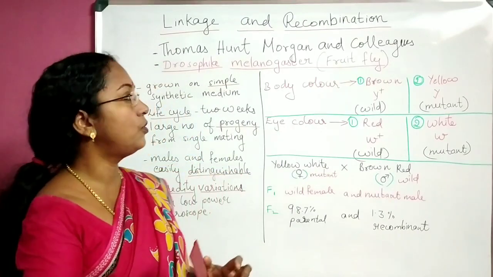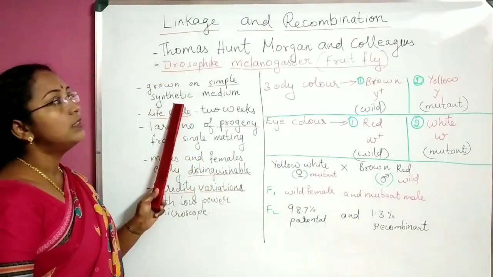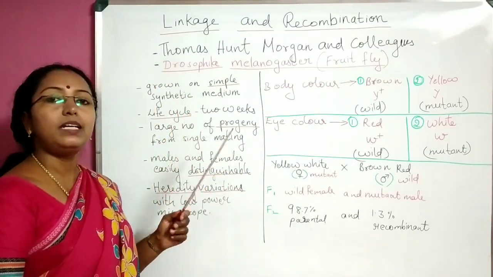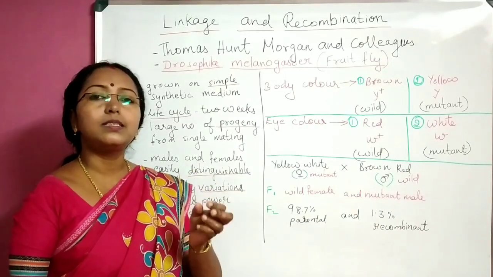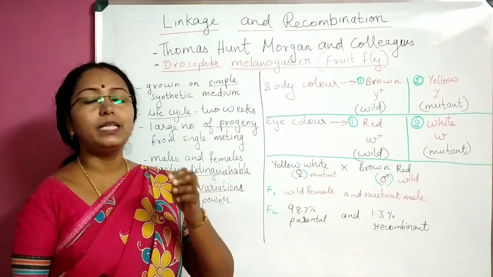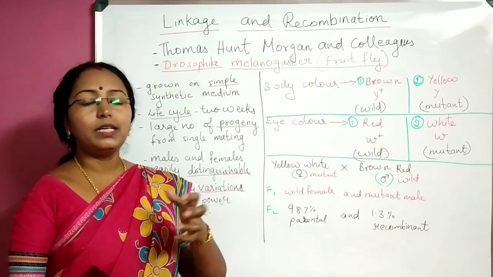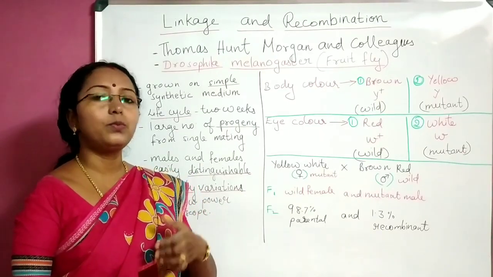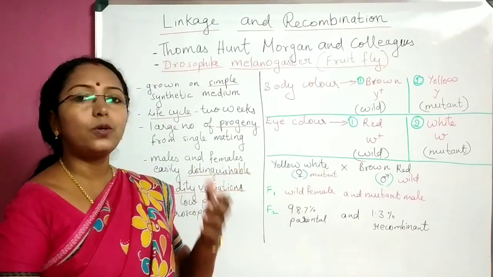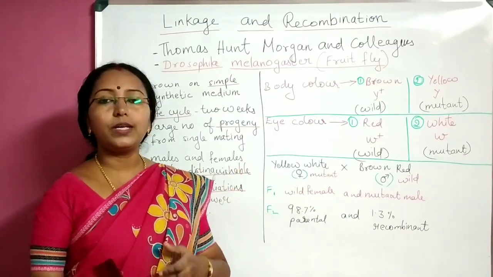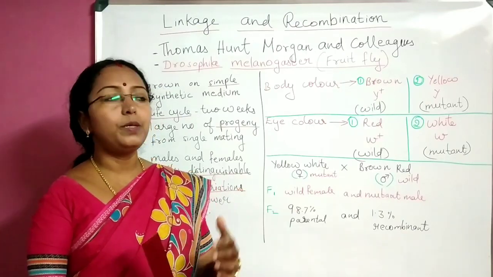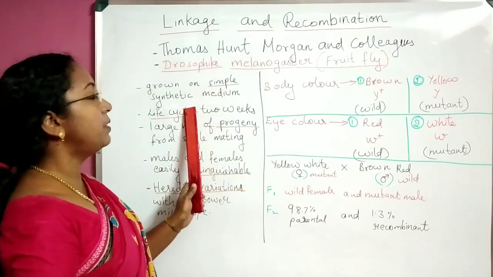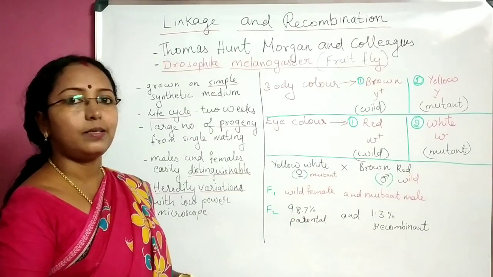First and foremost, these flies can be grown very easily in the laboratory by providing a simple synthetic medium. Simple medium means the food for them. So with the help of a simple synthetic medium, it was very easy for the scientists to grow Drosophila melanogaster in the laboratory. That was the first reason.